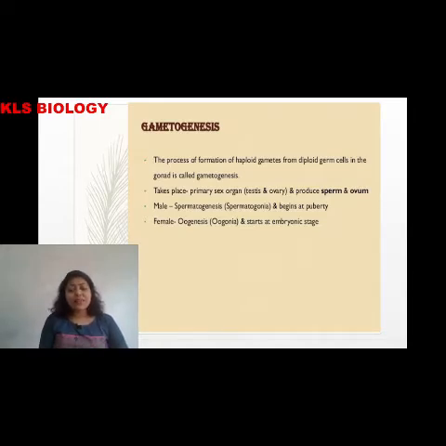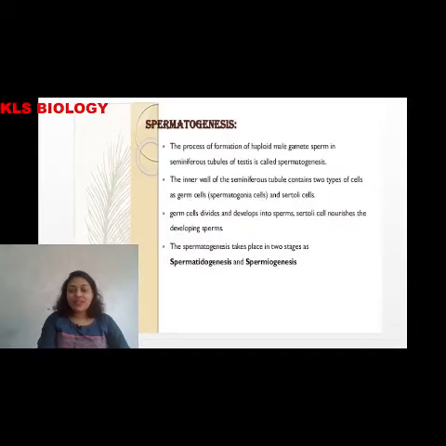It takes place in the primary sex organs, which are the ovaries in females and the testes in males. Next we have spermatogenesis, the process of formation of male gametes, which begins at puberty, and likewise oogenesis, the process of formation of ova in females, again after puberty. First, we will look into spermatogenesis.